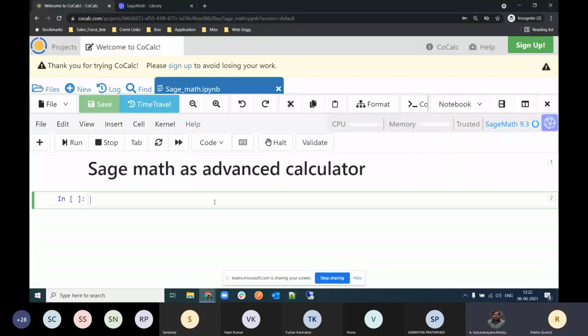If you want to give some subheading, you can use double hash or triple hash. Actually, the number of hashes is inversely proportional to the size of the font. The more hashes you use, the more the size keeps decreasing. So I'm using a triple hash, then a space, and then type your subheading. Suppose I'm writing basic math operations, and then Shift plus Enter.